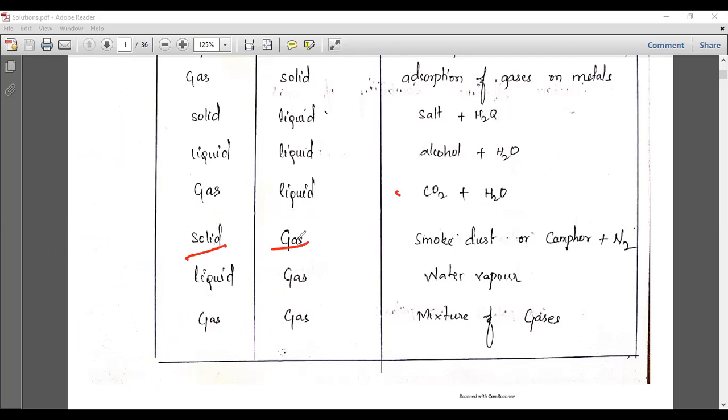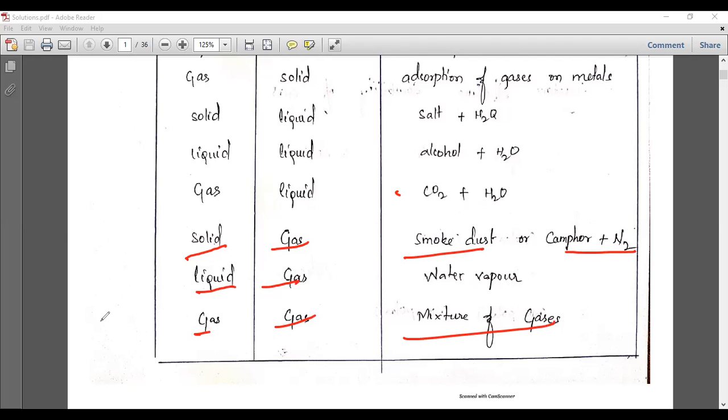And you can take a solid dissolved in a gaseous phase. The solid can dissolve in a gaseous phase, where the solid is the smaller amount and the gas is the larger amount. That is smoke, dust, or camphor in nitrogen gas. In smoke, the dust particles, a small minute amount of solid particles, are dissolved in gaseous molecules. And you can take a liquid dissolved in a gas, generally water vapor, where the liquid completely dissolves in the gaseous phase. And you can take gas as a solute and gas as a solvent.